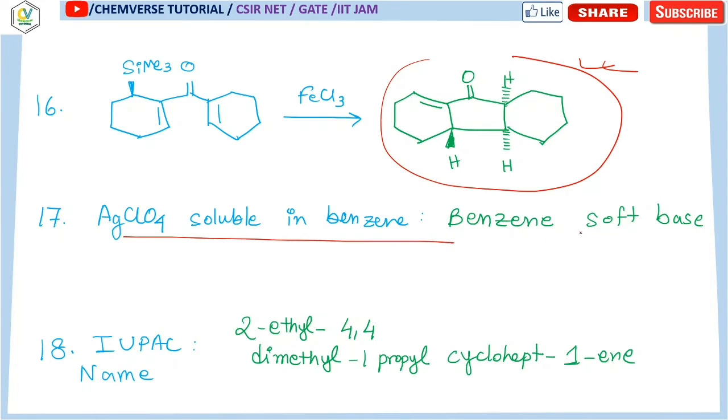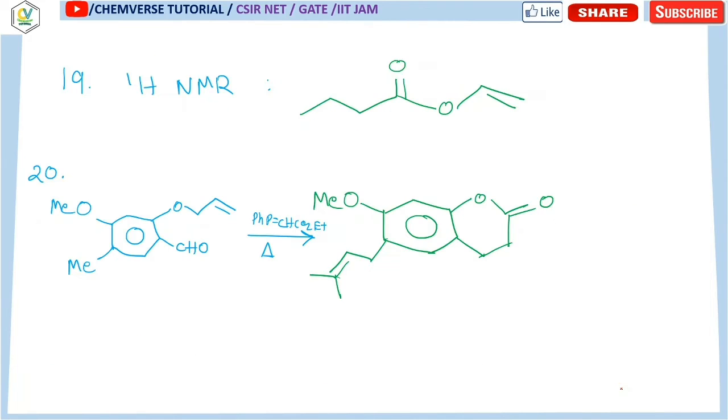AgClO4 is soluble in benzene because benzene behaves as a soft base, and there was a structure for which the IUPAC nomenclature is asked. This will be the probable, this will be the correct answer for this question. Okay, this will be the correct IUPAC nomenclature.